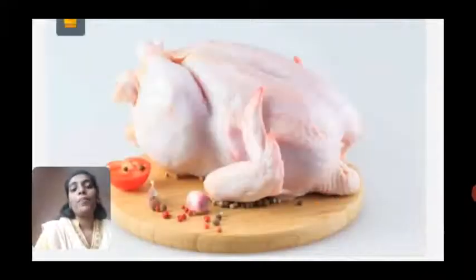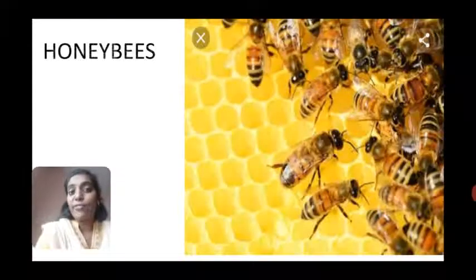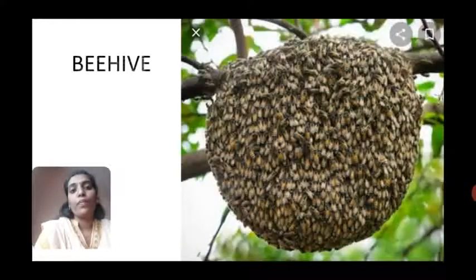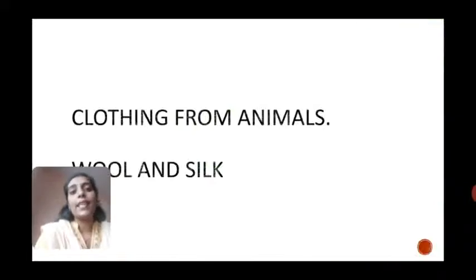Understood? Next, we get honey from honeybees. Where do these honeybees live? They live in a beehive. These honeybees collect the honey and they will be in the beehives. From beehives we get honey and we get wax. This wax we will use to make candles. Understood, children?